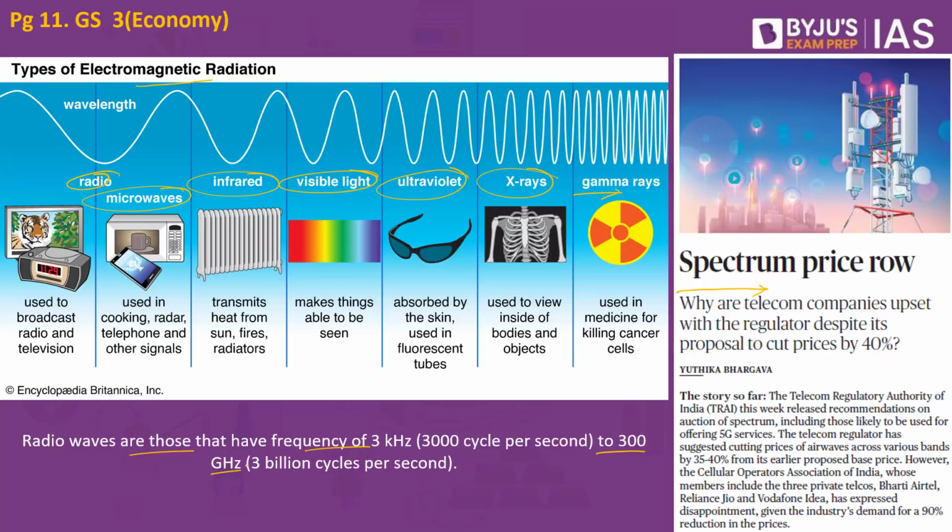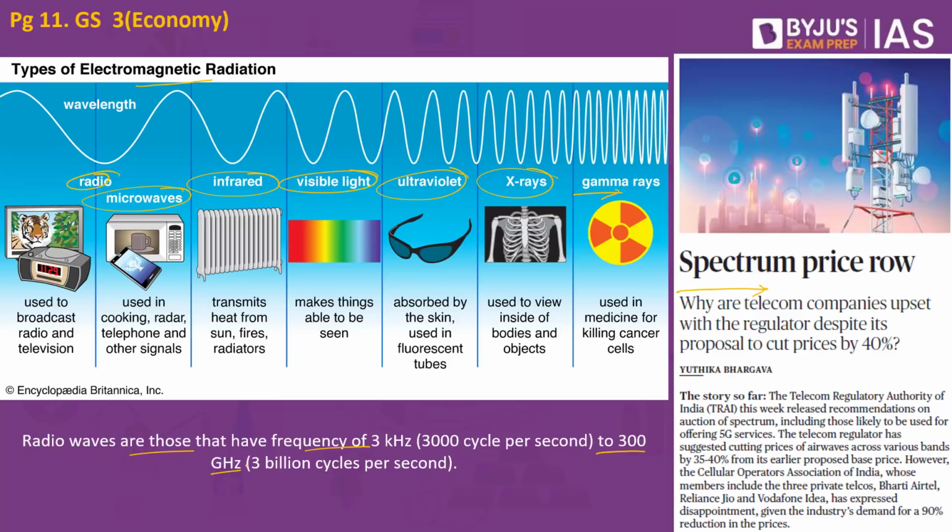So when we speak about waves, they are defined by attributes of wavelength. What is the wavelength? It is the length of the wave. Then we have to take into picture amplitude, which is the height of the wave, and the frequency, which is the number of cycles per second. The audible frequency for the human is about 20 Hz to 20,000 Hz.